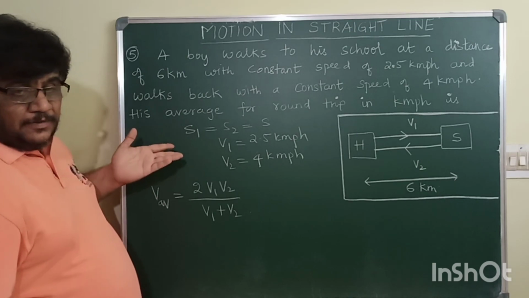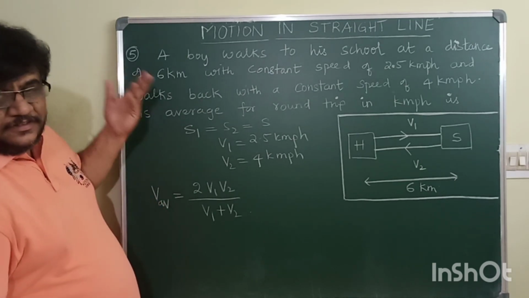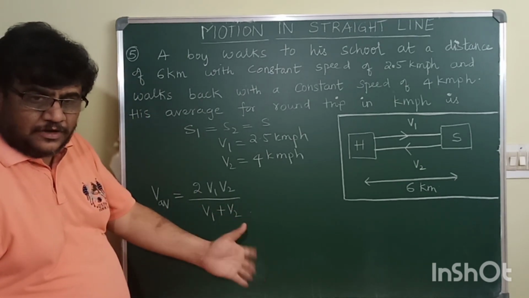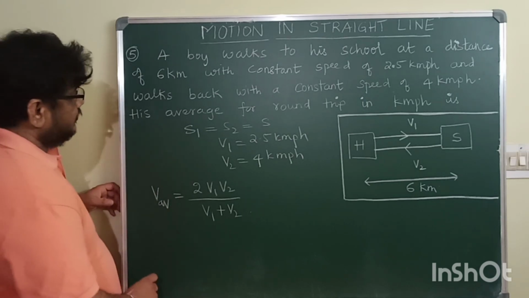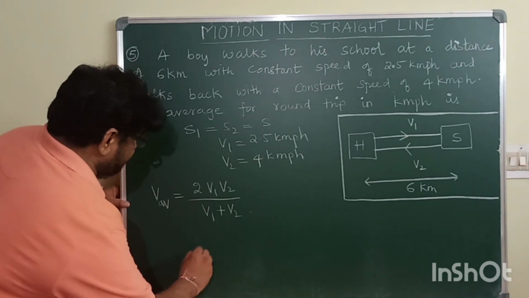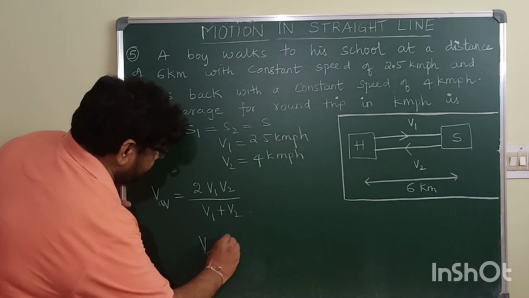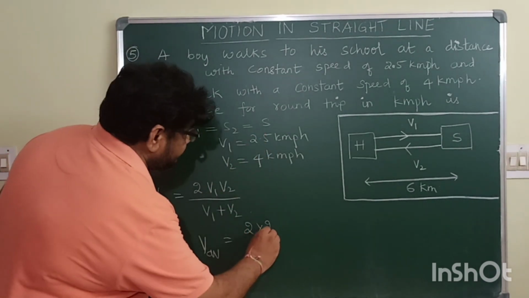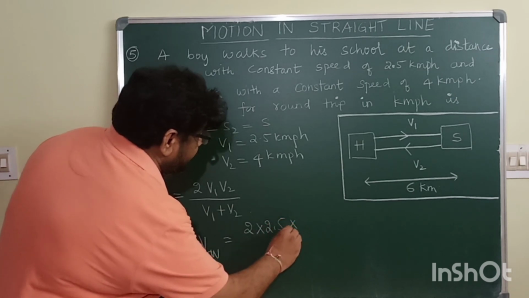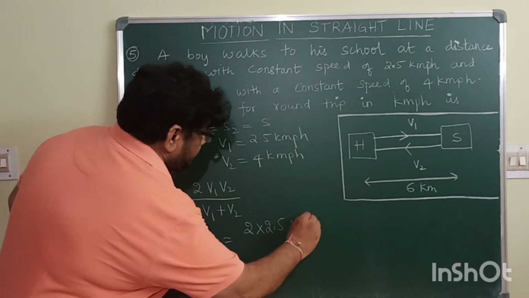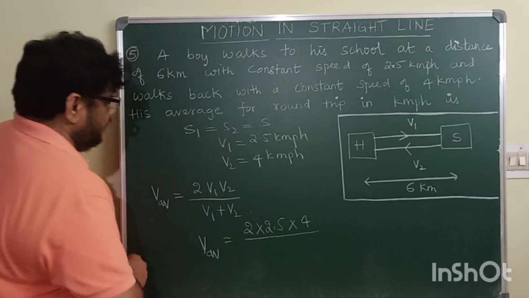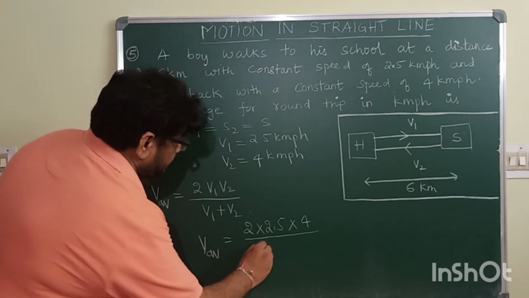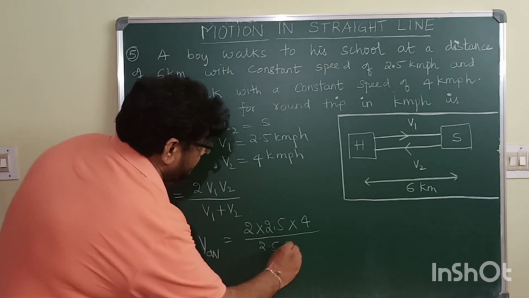In the fifth problem, as in the fourth and third problems, we are using the same formula. So V average is equal to 2 into V1, which is 2.5, into V2, which is 4, whole divided by V1 plus V2. It is 2.5 plus 4.